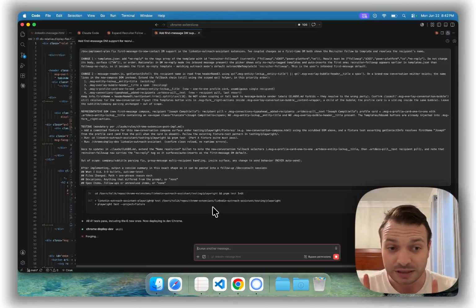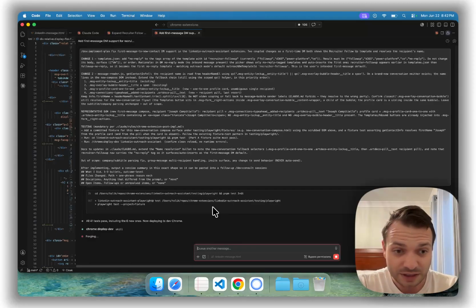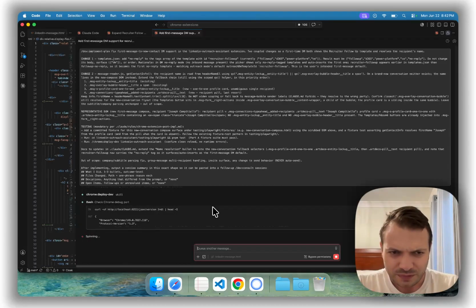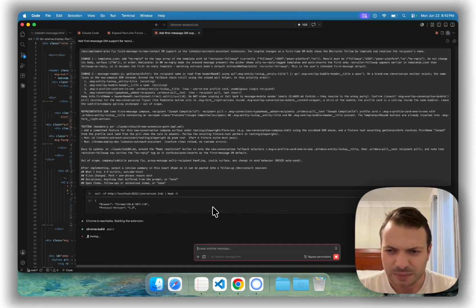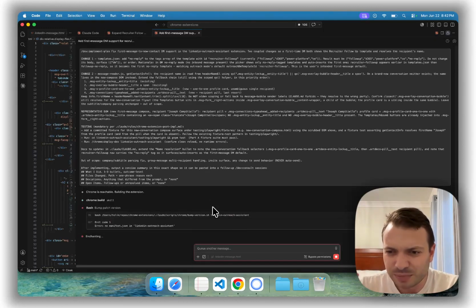I also recently built, you'll see that it's activating a skill called Chrome Deploy Dev. Because I'm doing a lot of iteration still, after a set of changes, I want to package this up into a zip file that has a manifest. That means it describes this particular Chrome extension. There are a lot of other supporting files like JavaScript files, maybe some HTML files that it packages up in a zip. And then it's going to go ahead and launch a certain Chrome